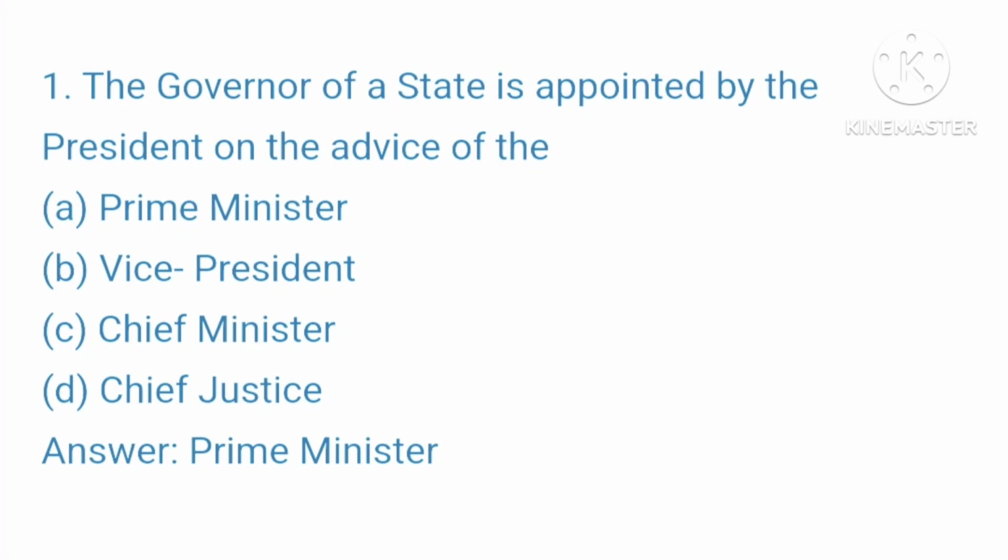Question 1. The governor of a state is appointed by the president on the advice of the. आपकी ऑप्शन है A Prime Minister, B Vice President, C Chief Minister, D Chief Justice. Your right answer is Prime Minister.